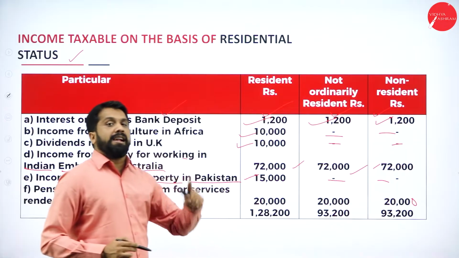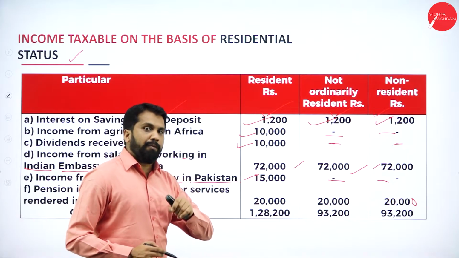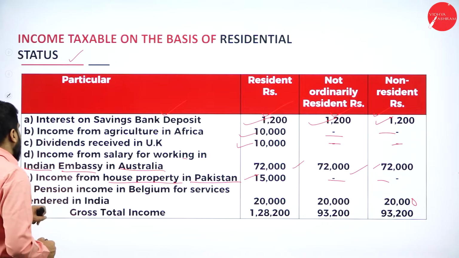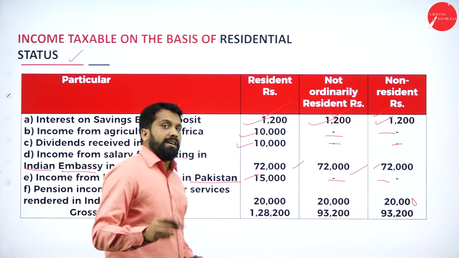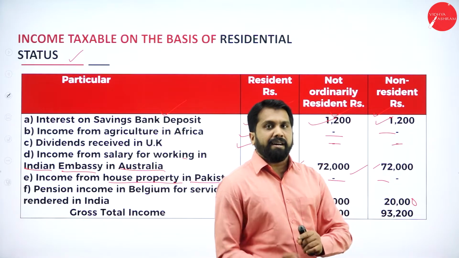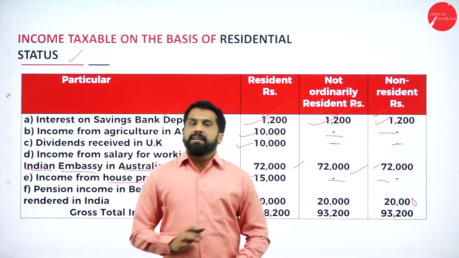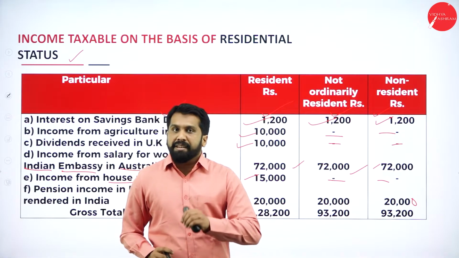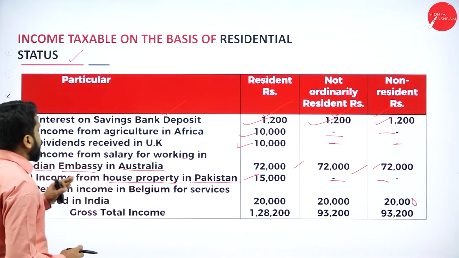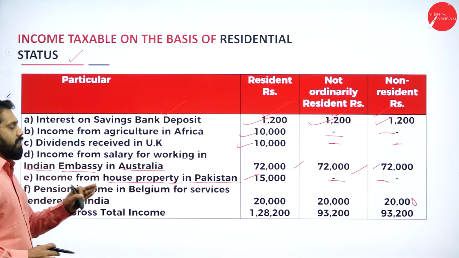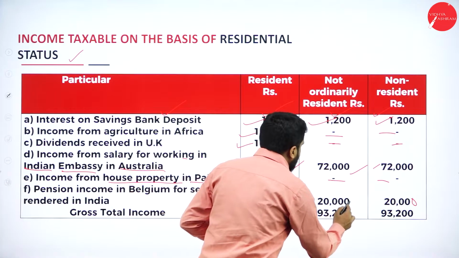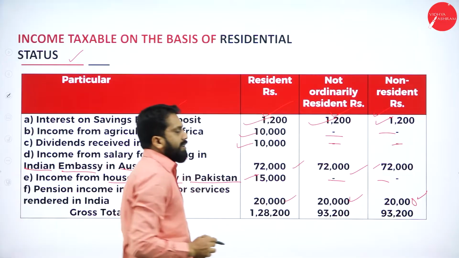Taxable where? In India or outside? In India. Why? Because pension income in Belgium is for service rendered in India. So if you find the words service rendered in India, earned in India, business situated in India, then irrespective of collection, it is always taxable for all three. So we have taken 20,000, 20,000 as well as 20,000.